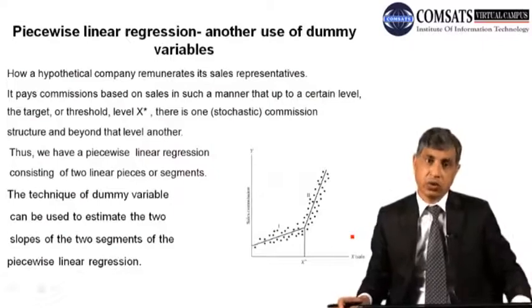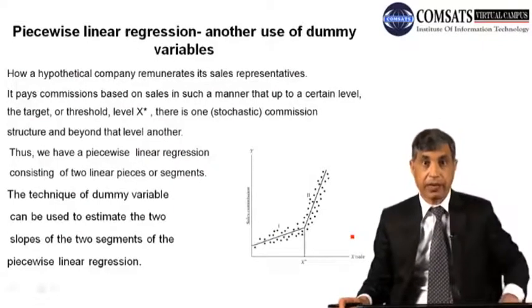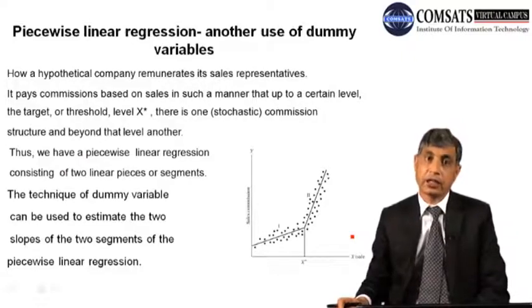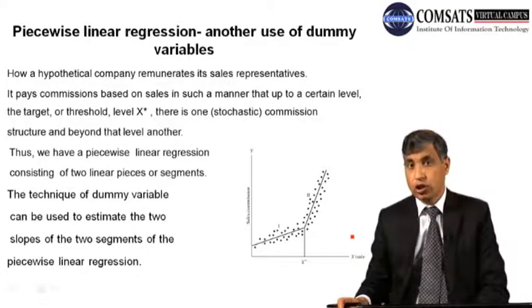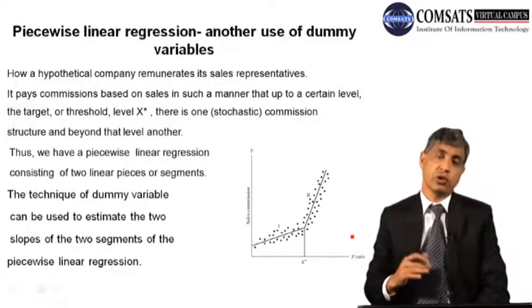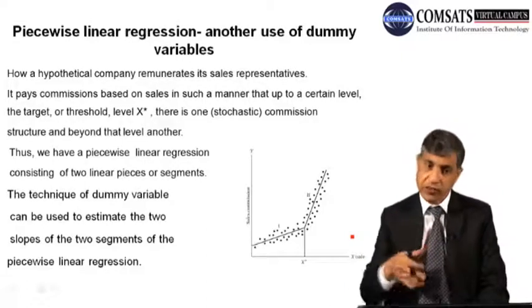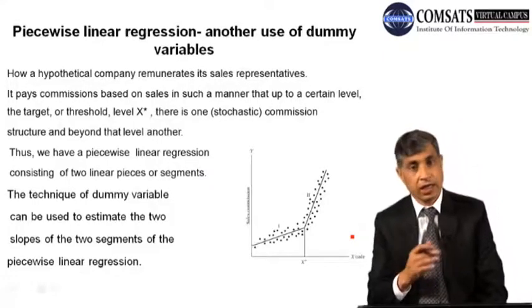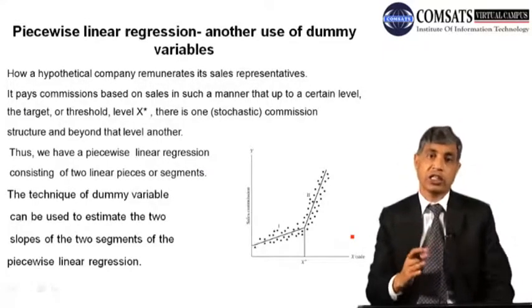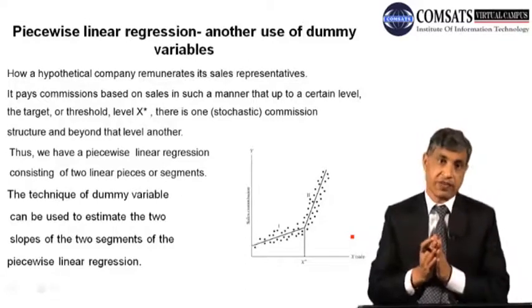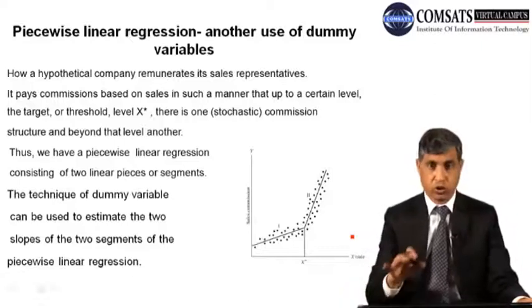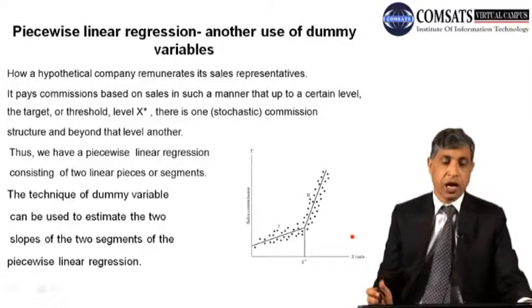Now there is another good characteristic of the dummy variable, that it can help us in finding two different trends. If you see many variables, you will come to know that at some specific point they change their trend. And when they change their trend, definitely you can see that there are now two types of regression. In one the slope is different, in the other the slope is different. So just wait and come with me.